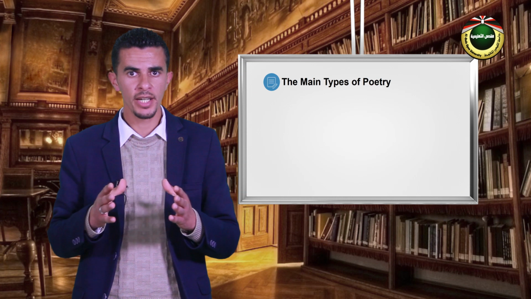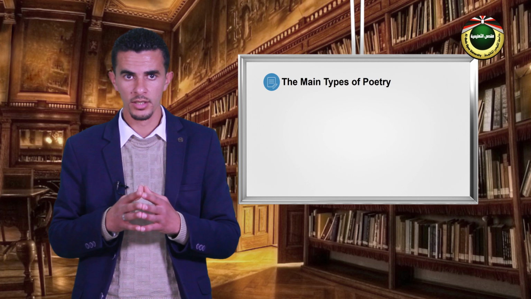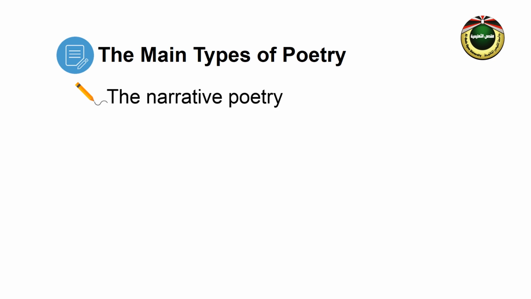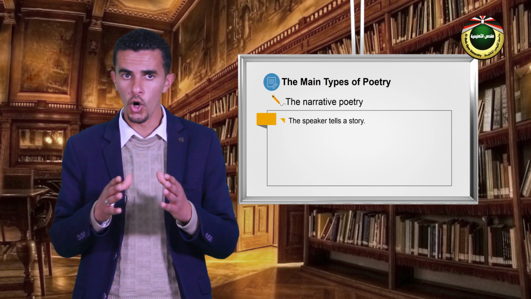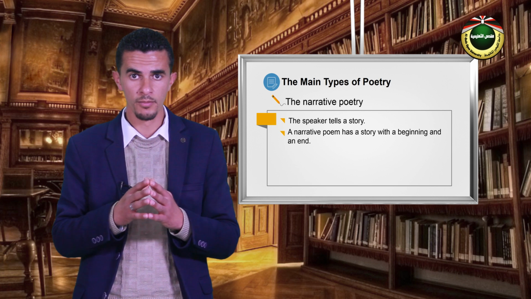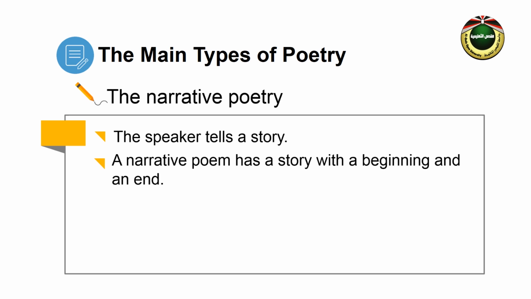Now, let us begin talking about the types of poetry. First, narrative poetry is the first type of poetry. In this type of poetry, the speaker tells a story. The whole poem should be narrative to be considered a narrative poem. If we have a poem that includes narrative moments, it is not considered a narrative poem.